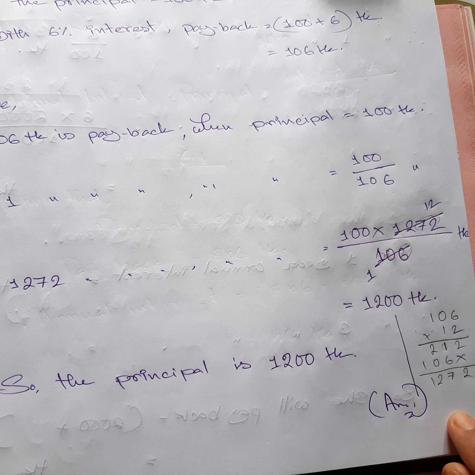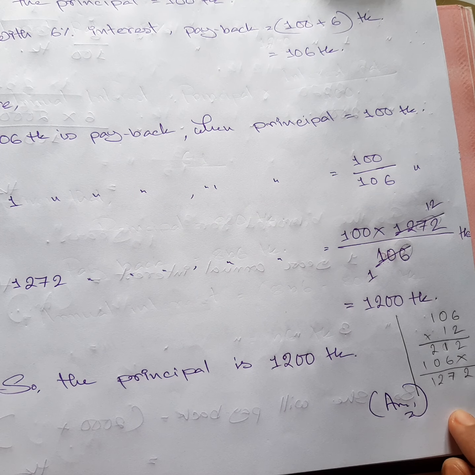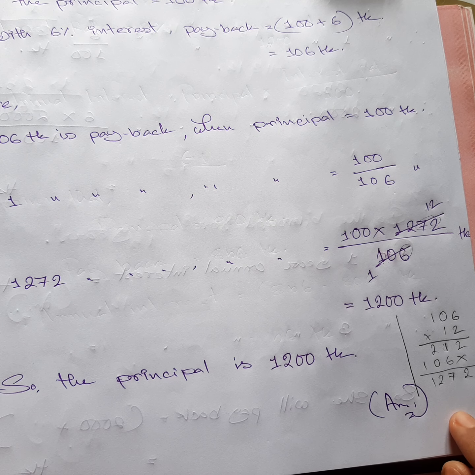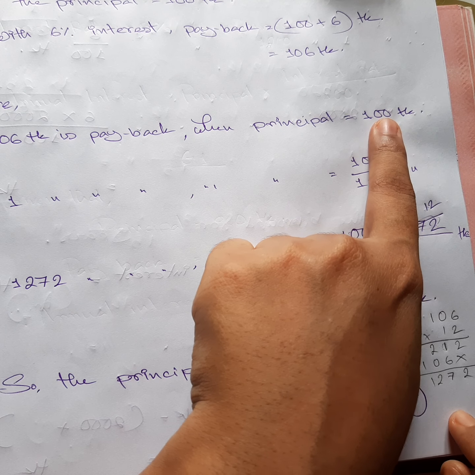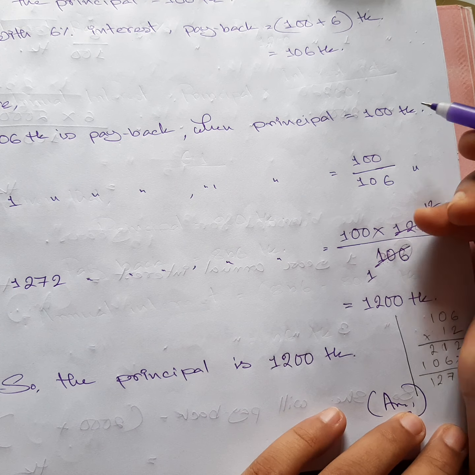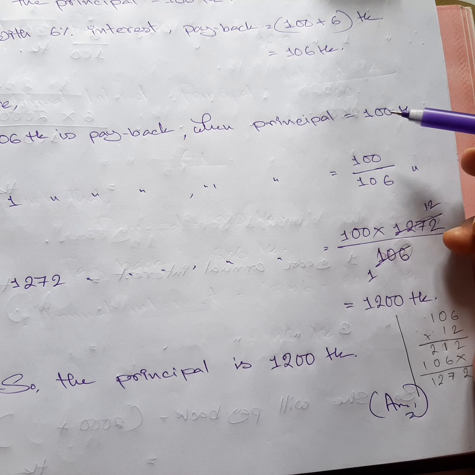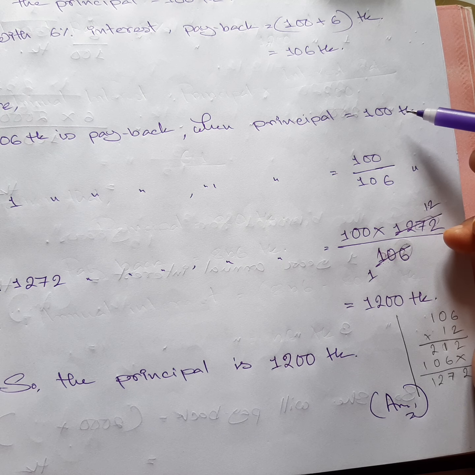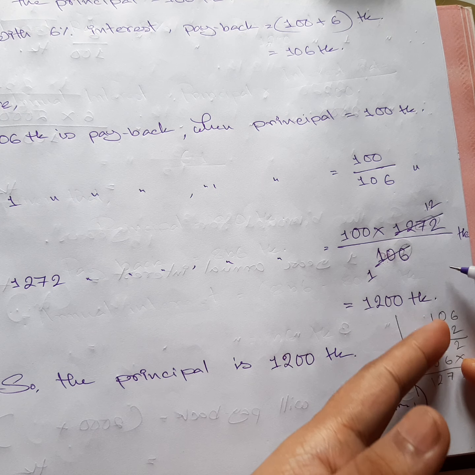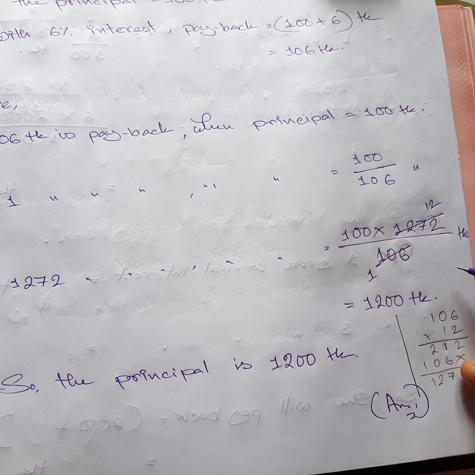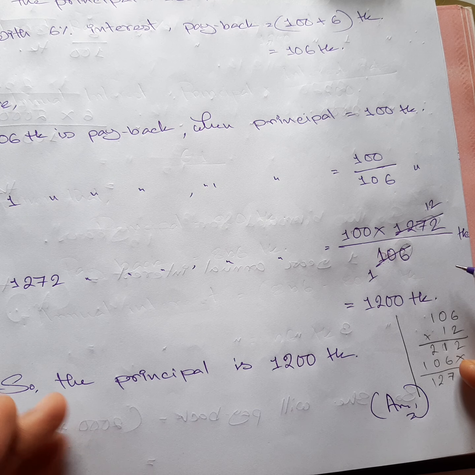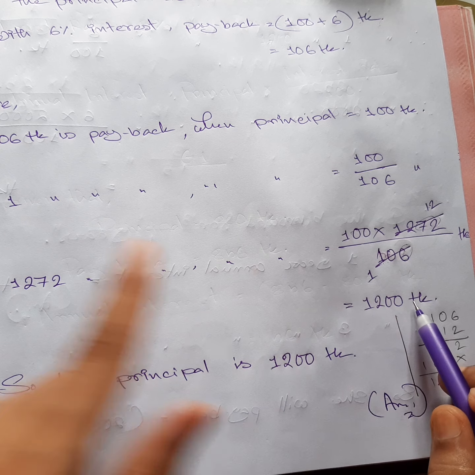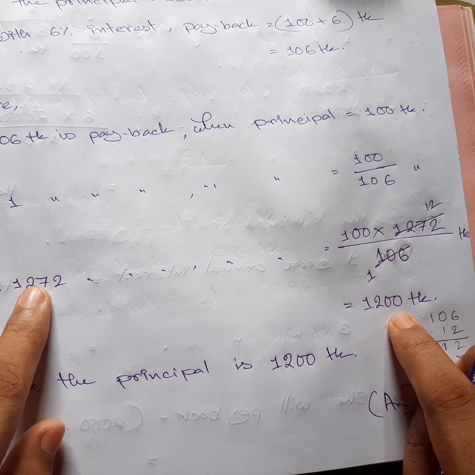The principal we are going to get is 100 taka, 6% interest rate. Payback will be 100 plus 6 taka, because we are going to use our payback with actual payback to get our principal. Okay, never forget that the unknown value we are going to write down on our right side, and known values we are going to use on our left side to find out the right side number which is actually missing, and our missing was principal, so we write down principal on our right side and payback over here.